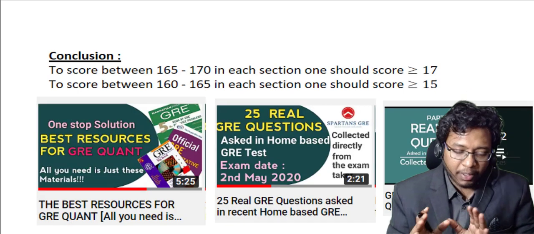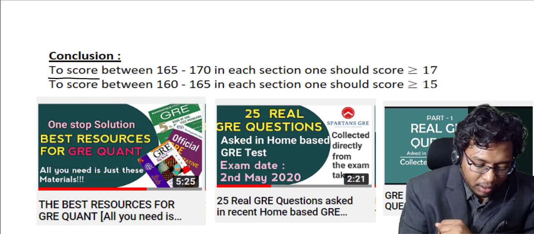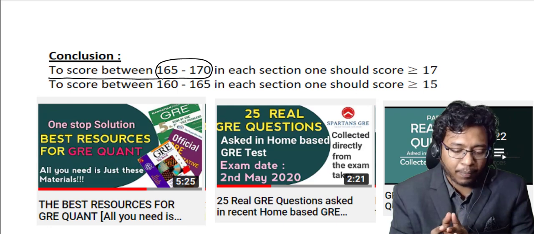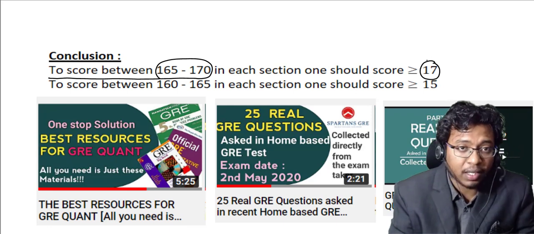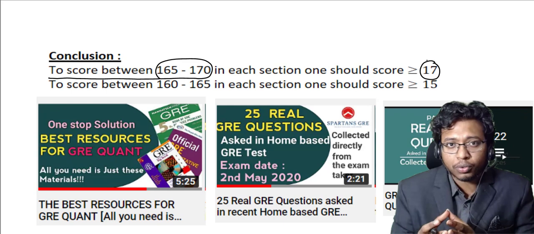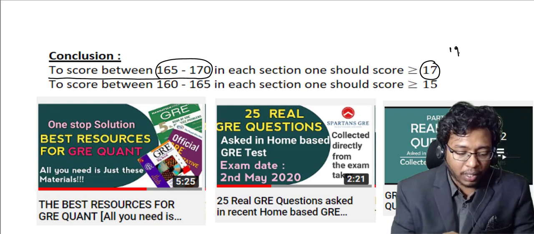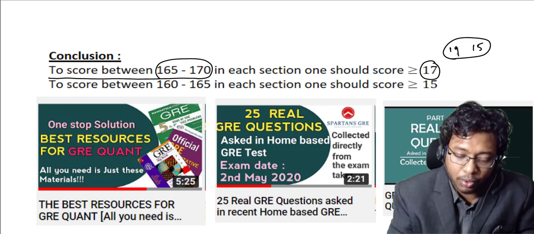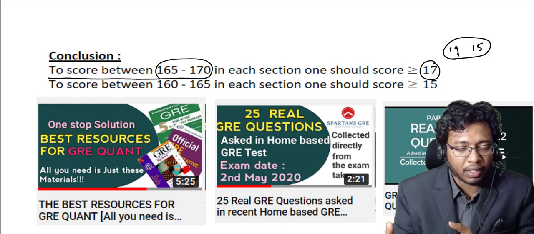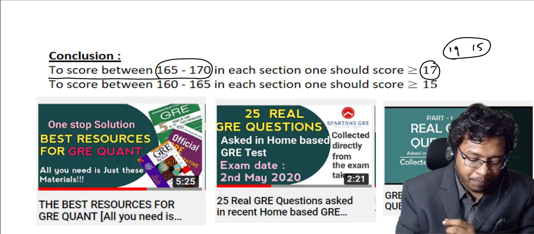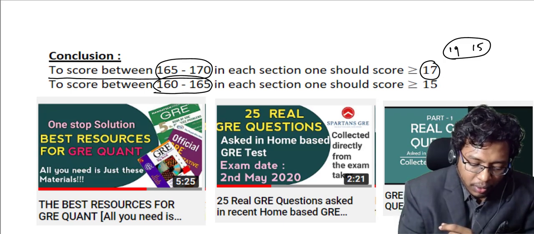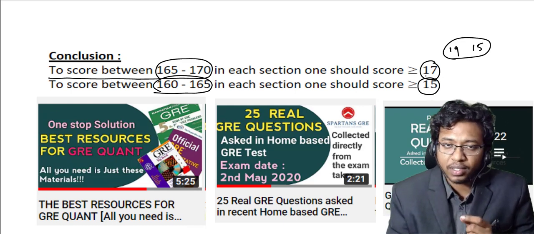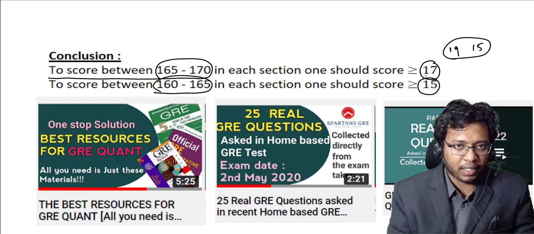So what is the ultimate takeaway here? To score 165 to 170, you should answer at least 17 in both sections. Suppose you scored 19 in section 1, then to get 165 to 170 you can compromise in section 2, where you can score 15, and your score will end up at 165 plus. Now to get 160 to 165, in both sections you have to get at least 15 questions right, correct? Now you understood the scaling, right?